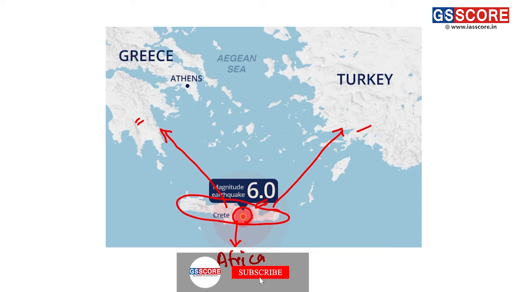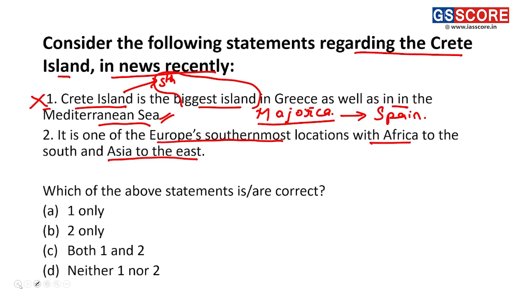Thus it can also be said that the Crete Island has the closest vicinity to Africa, Europe and also Asia. So this statement is one of the correct statements here, thus making B, 2 only, the correct answer for this question.